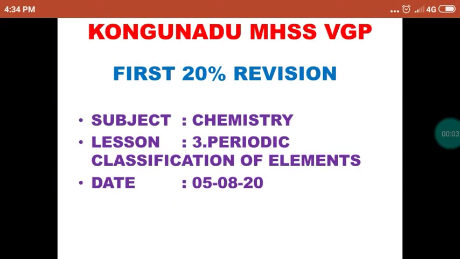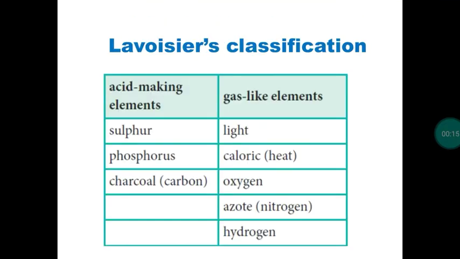Dear students, today we are going to revise lesson number 3, periodic classification of elements, right? We are going to classify the elements because elements are more in number. In order to study the properties, we have to classify the elements, then the process will be easy. Studying 118 elements will take a longer period, so in order to reduce the time consumption we are classifying the elements. Many scientists tried different types of classifications, so one by one we will discuss.